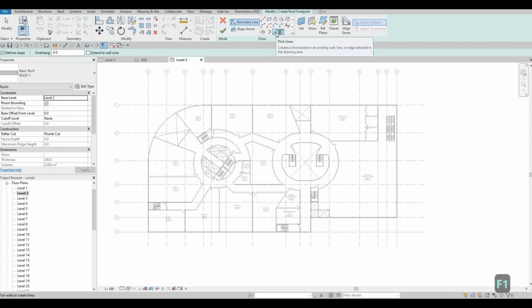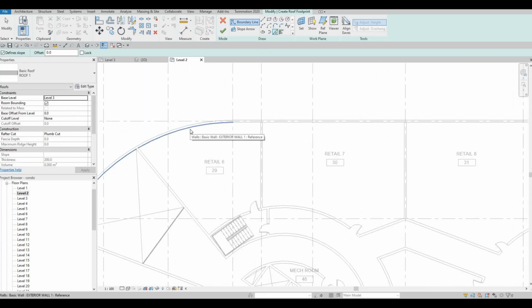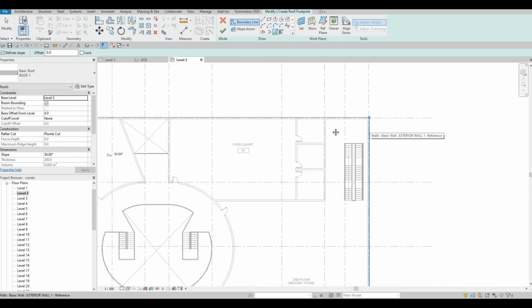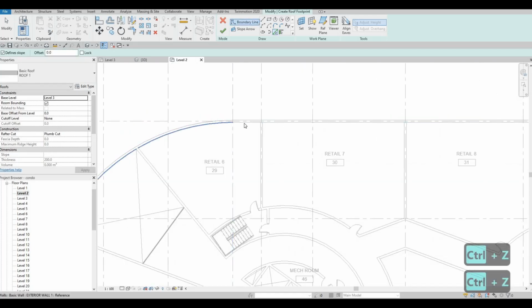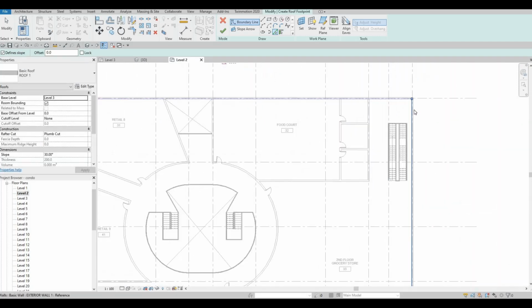After that, now you need to click on pick line, and then the base level, you need to change this to level 3. So now it will be placed on level 3, and we could just use pick line to click on the exterior part of the building. Or what we could do is click on the interior part because we're going to extend this a little bit.